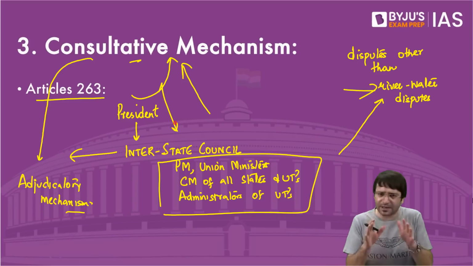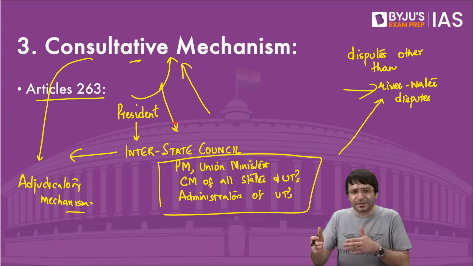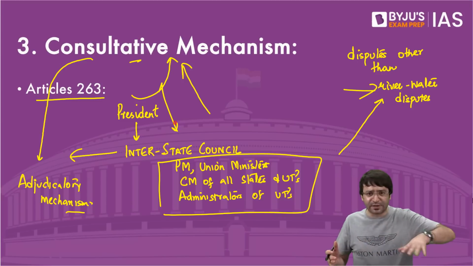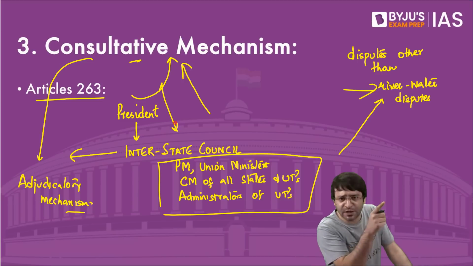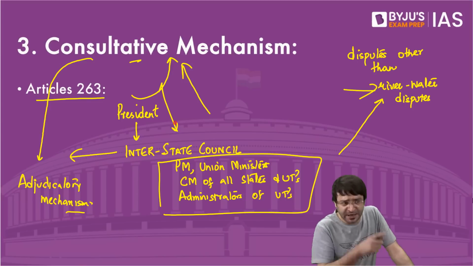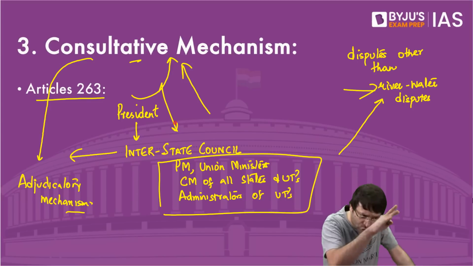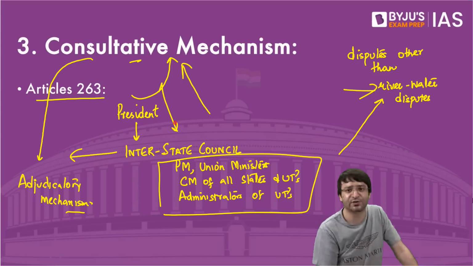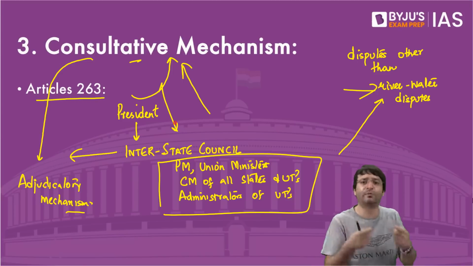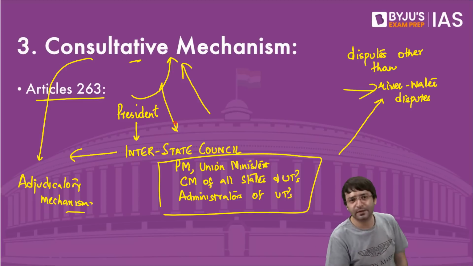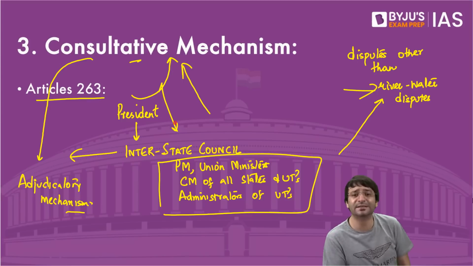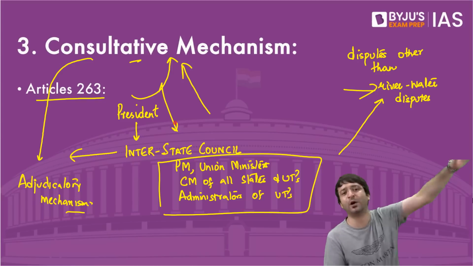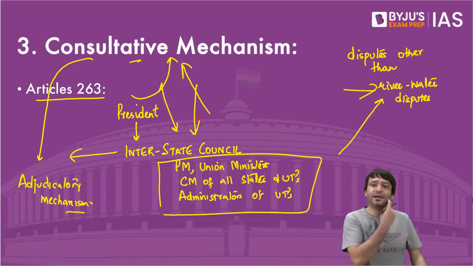Why can't this interstate council, with Prime Minister and the ministers, all the chief ministers of states and union territories, together decide whether this governor should have a discretion or not? And if this governor should have a discretion, can we not codify that these are the only instances where the governor can use his discretion? In all other matters, this governor is bound by the aid and advice of the chief minister. So instead of only consulting, because in interstate council, they only consult, they only discuss. Nitish Kumar, as the chief minister, said this office of governor should be abolished. He said this while in an interstate council meeting.